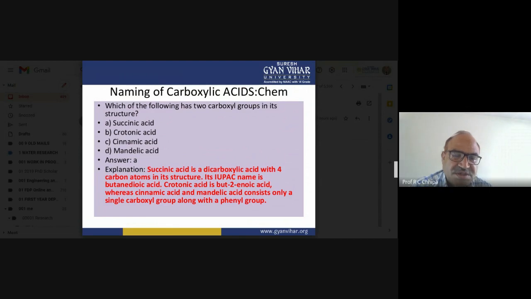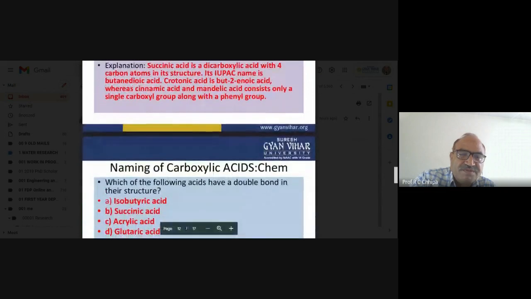Crotonic acid is but-2-enoic acid, whereas the cinnamic acid is the separate one, where a carbon double bond carbon is there. So here crotonic acid is but-2-enoic acid, whereas the cinnamic acid and mandelic acids consist of only a single carboxyl group along with the phenyl.